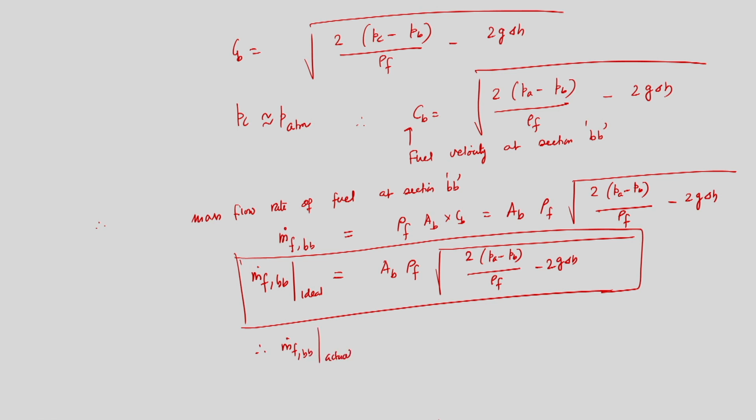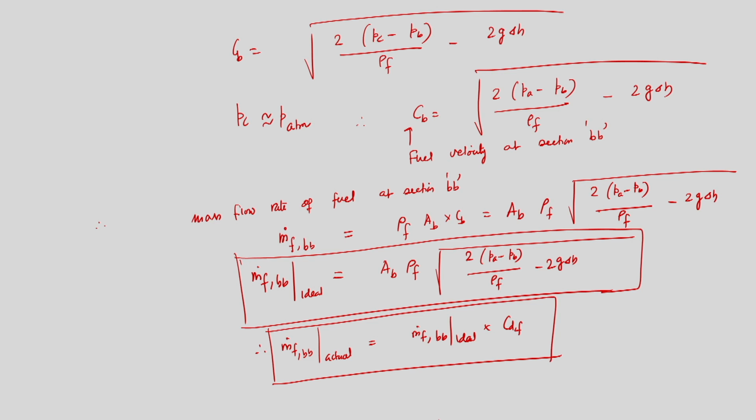Actual will be again the mass flow rate of fuel at section BB ideal into the fuel discharge coefficient CDF. So, this is the actual mass flow rate that I can obtain by knowing the CD.